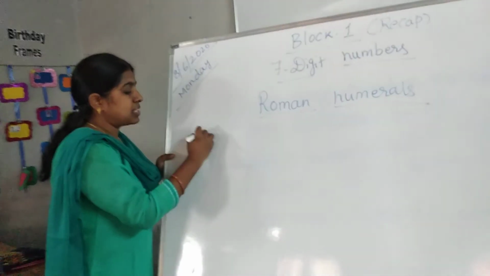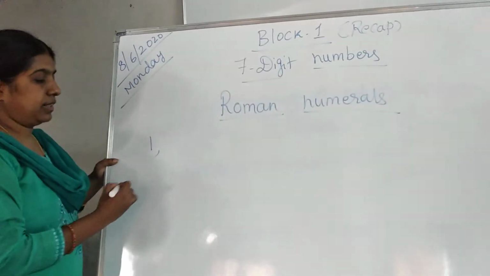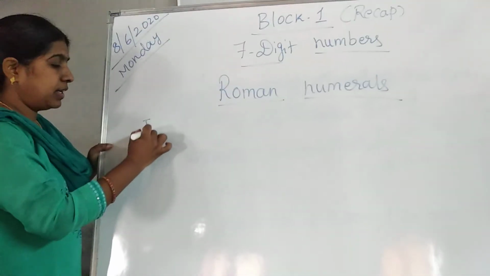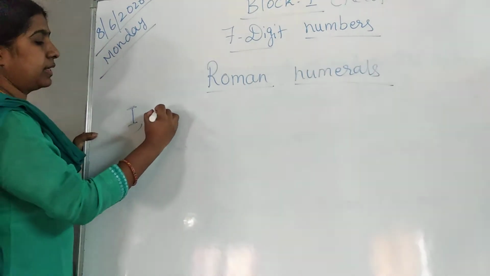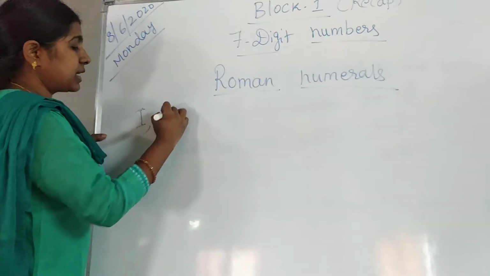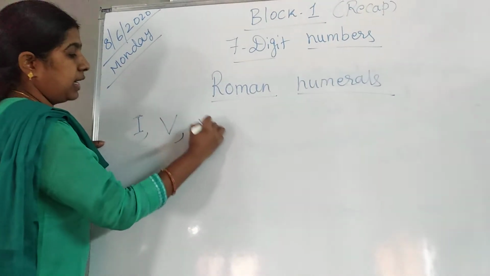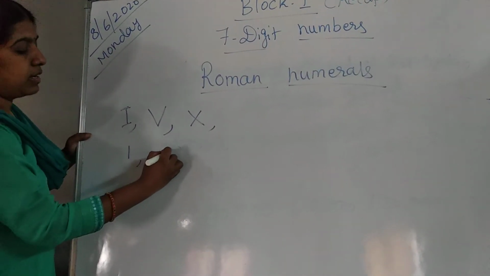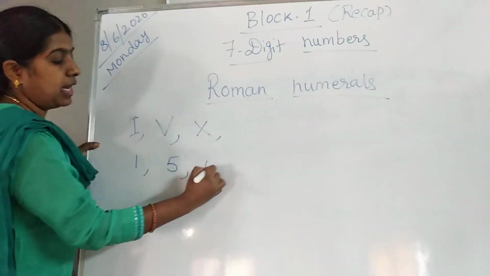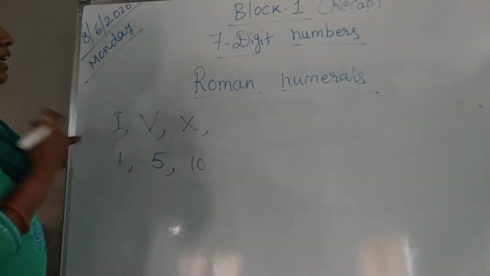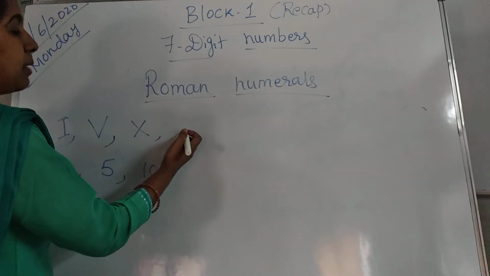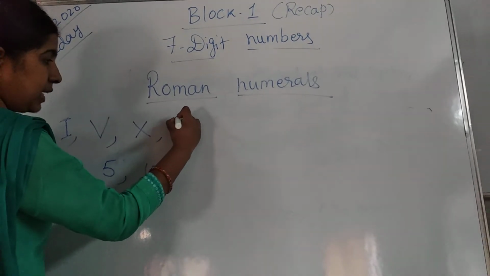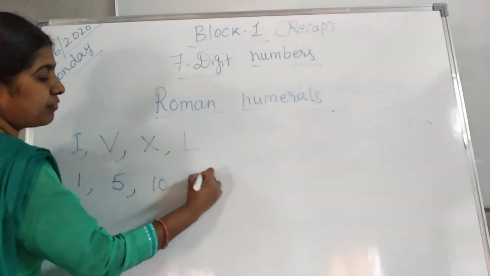In Roman numerals, what numbers do we have to learn? Here I, next V, X. What is I? 1. What is V? 5. What is X? 10. Next what will come? L. What is L? 50.